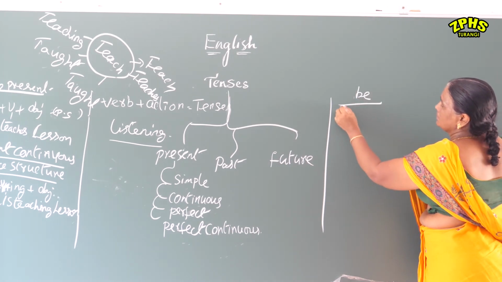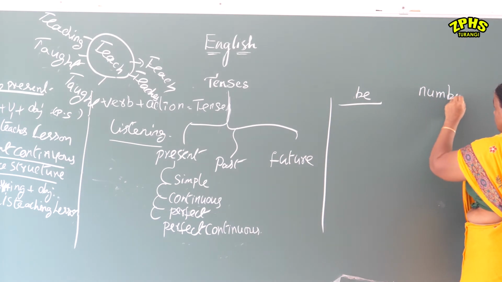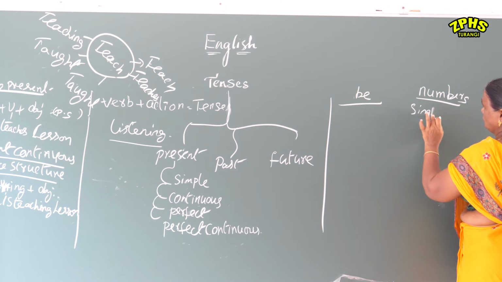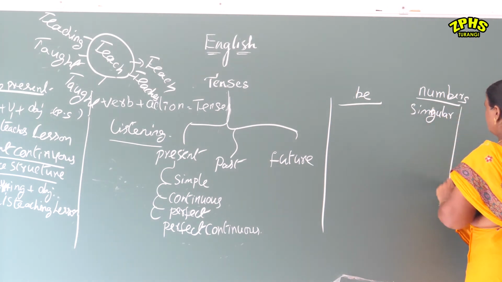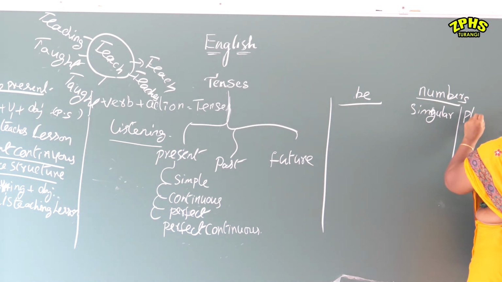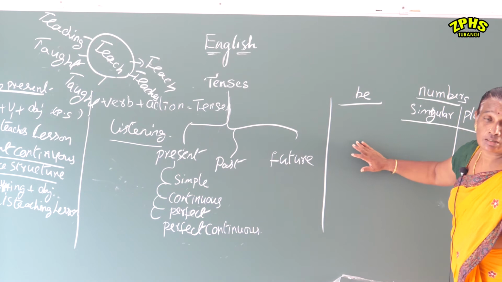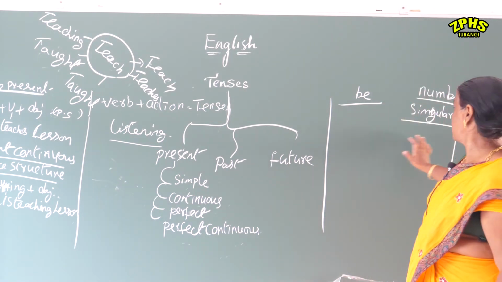Be forms and numbers. Singular, plural. Singular means only one. Plural means more than one, two or more than two.